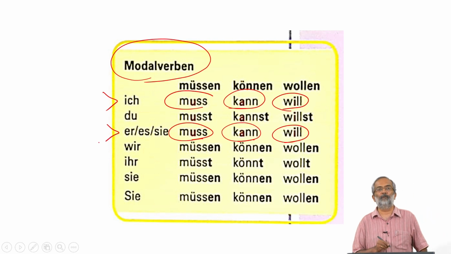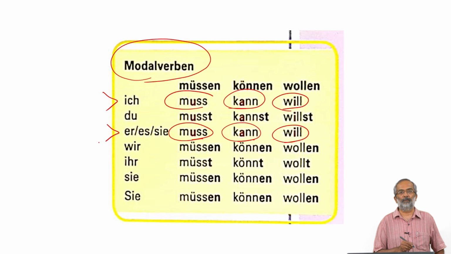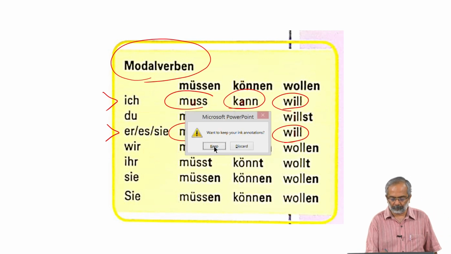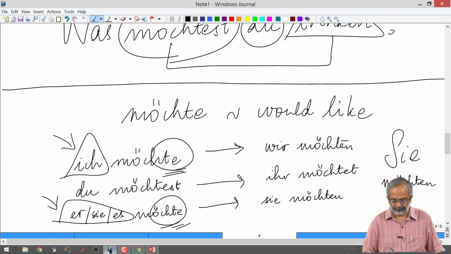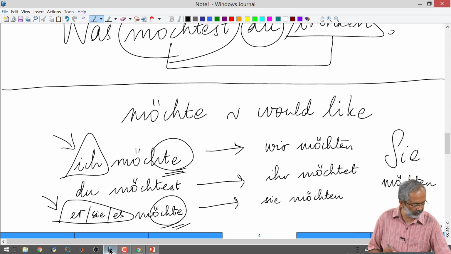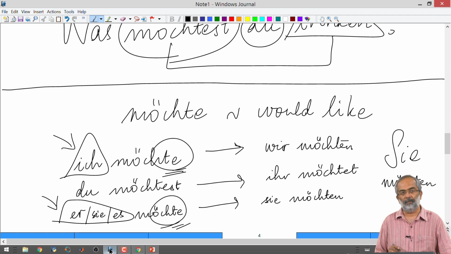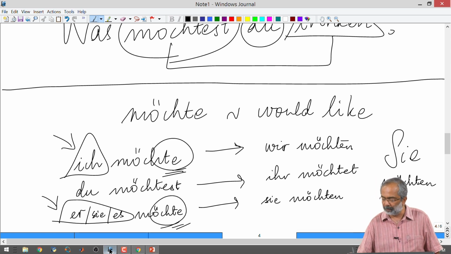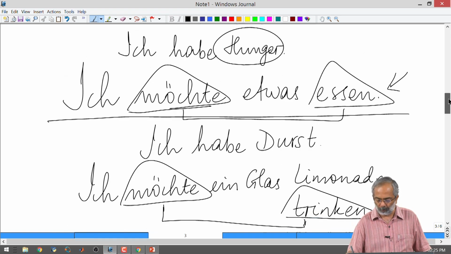Ich and er, you will find, have the same conjugation, just like what we had with möchte. Ich möchte, er, sie, es möchte. Yeah, so that is one thing that we will keep in mind, that the first person singular and third person singular conjugations are the same. Any other doubt you have, or any other thing we learnt about möchte which you would like to point out?